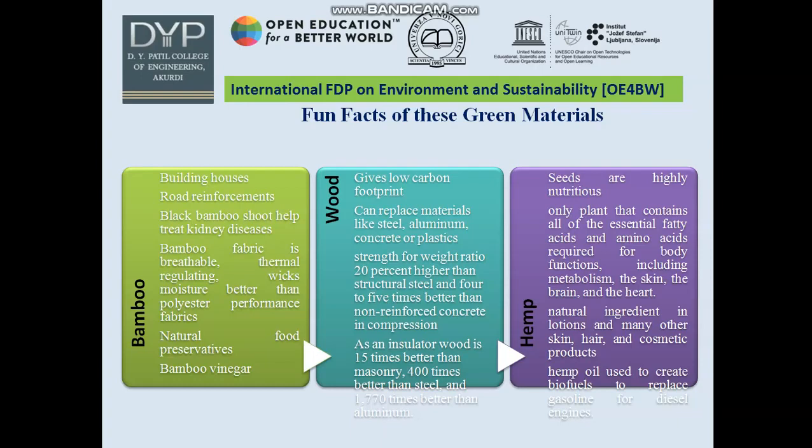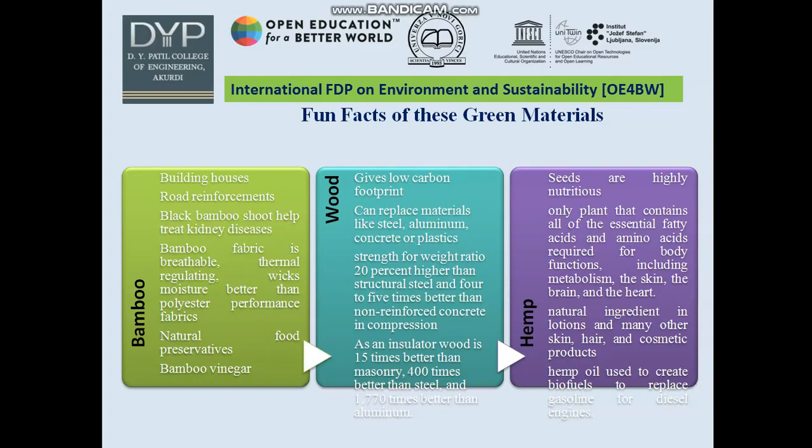First one is bamboo. Bamboo is used for building houses and road reinforcement. Black bamboo helps treat kidney diseases. Bamboo fabric is breathable, thermal regulating, and wicks moisture better than polyester performance fabrics. Also used for natural food preservatives and bamboo vinegar.